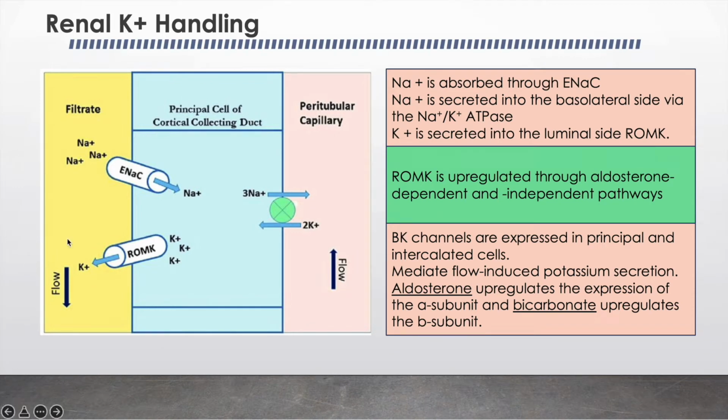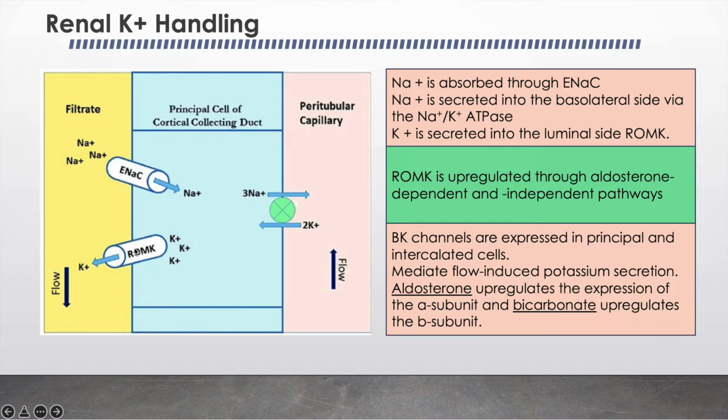The principal cell of the cortical collecting duct plays a dominant role in renal potassium secretion. In the principal cell, sodium is reabsorbed through the epithelial sodium channel, and this creates a lumen negative potential difference which drives passive potassium exit through potassium channels. There are two major potassium channels which mediate distal tubular potassium secretion. One is the secretory potassium channel, that is the renal outer medullary potassium channel, and the other one is the flow sensitive BK channel, or the big potassium channel.